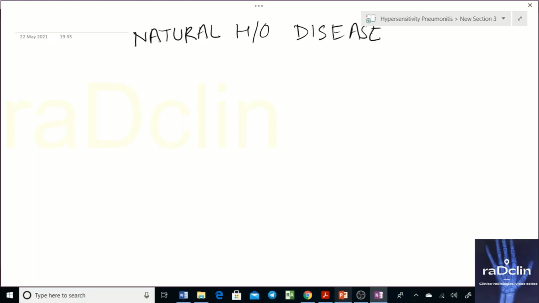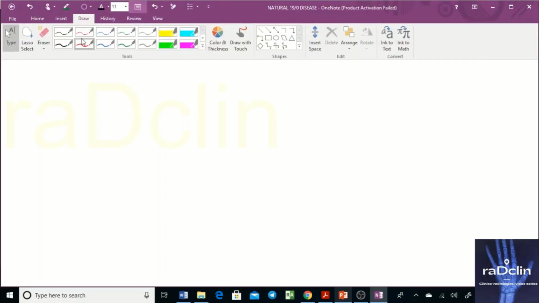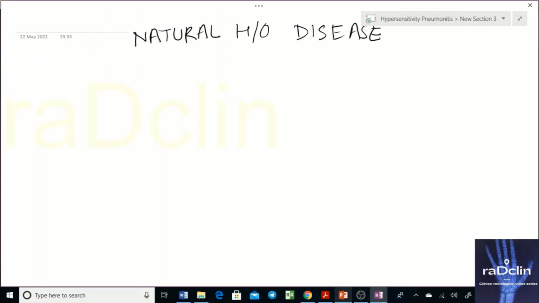Now, natural history of disease. If we read any book, hypersensitivity pneumonitis, clinically or radiologically, is divided into three phases. One is your acute stage, next is your subacute stage, then we have a chronic stage. But before we land up into this particular classification, and we'll be discussing every stage clinically as well as